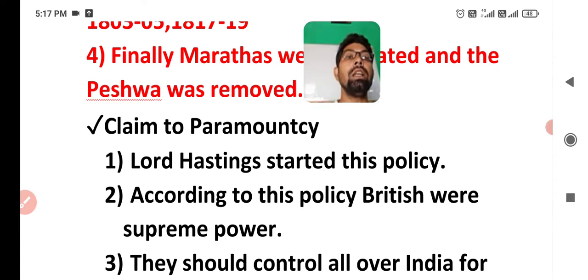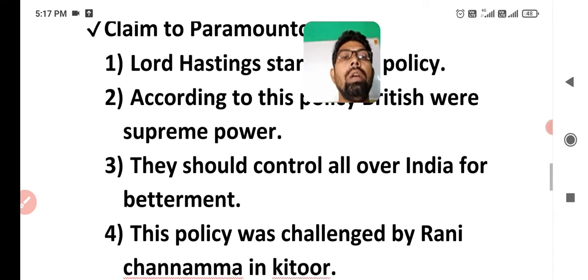They thought that Britishers were the supreme power in India, and they should control all of India for its betterment.